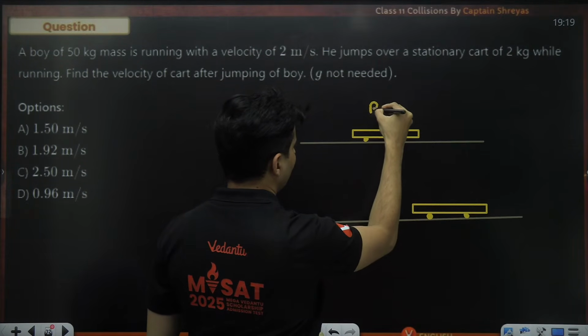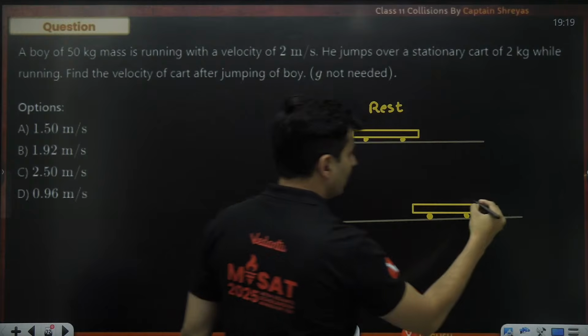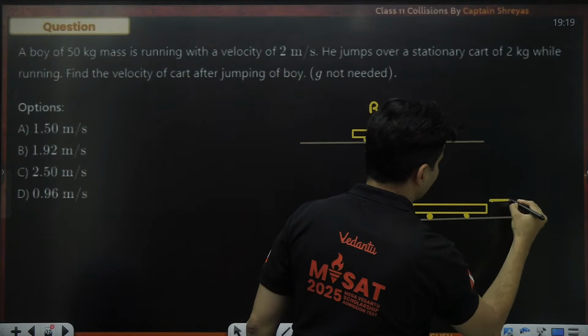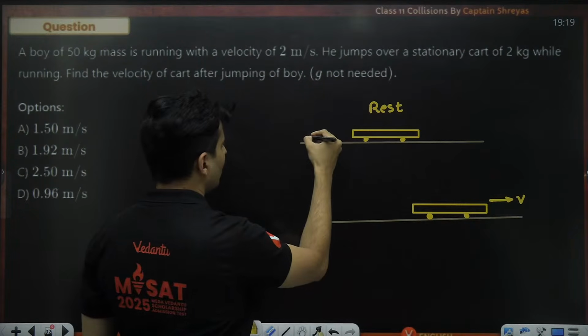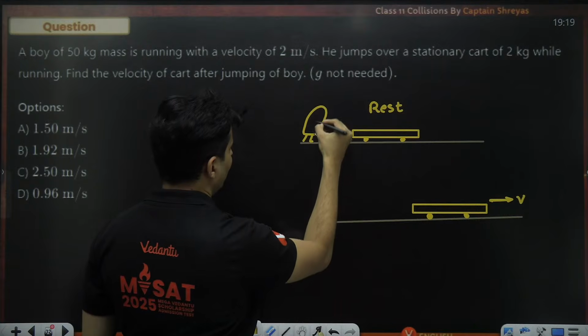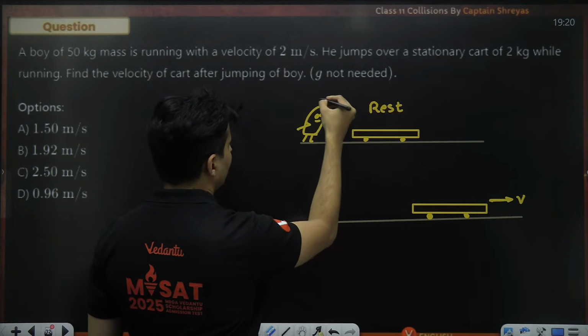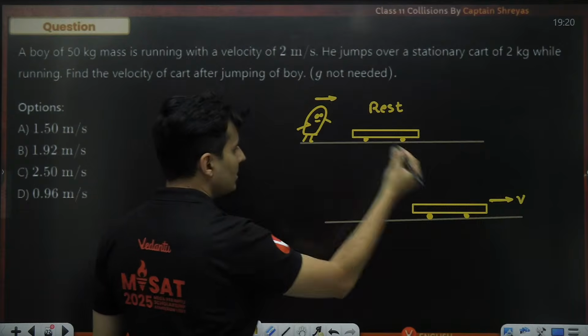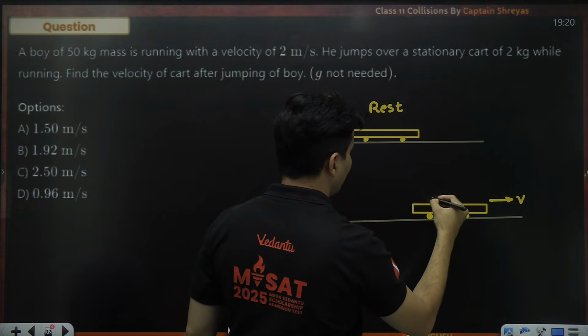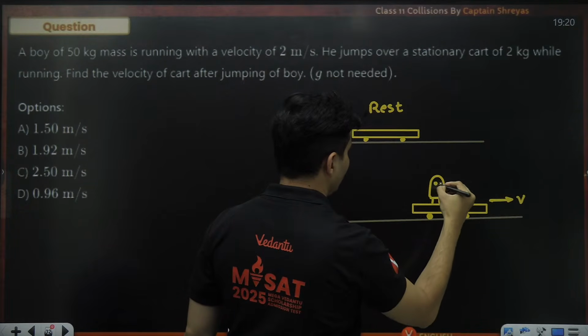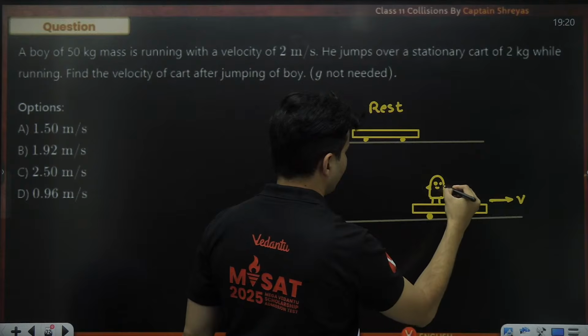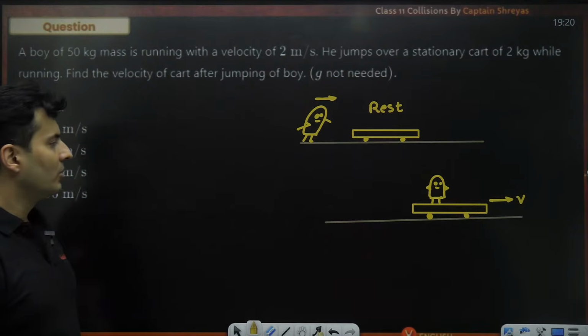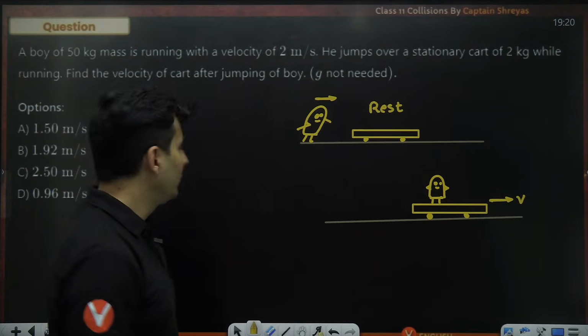Before, the cart was at rest, eventually the cart will start moving because this Pandu over here who was running with some speed jumped on that cart and he just stood there, and both of them are now going to move.